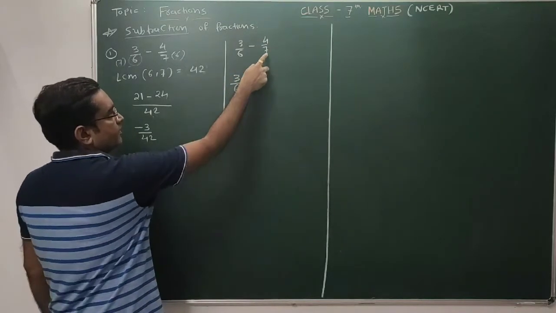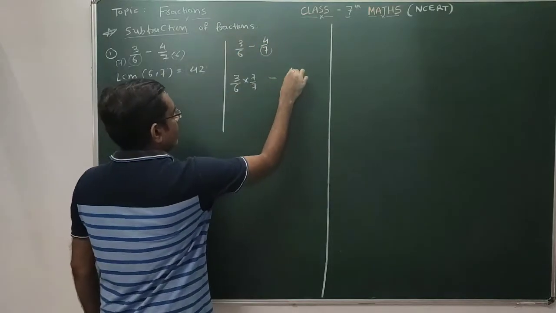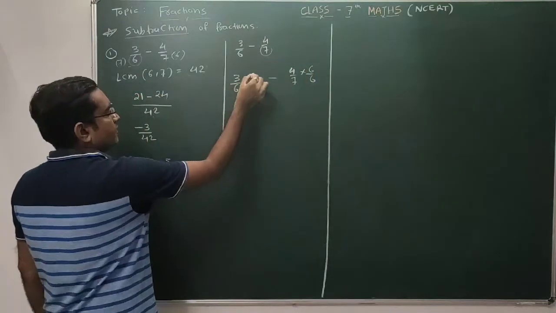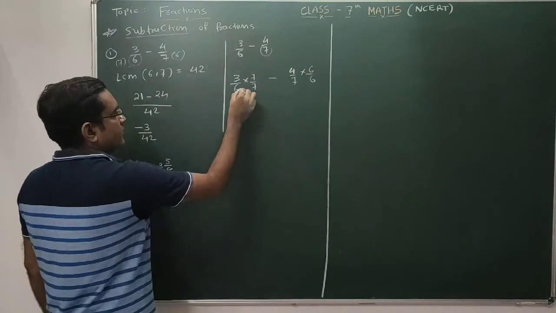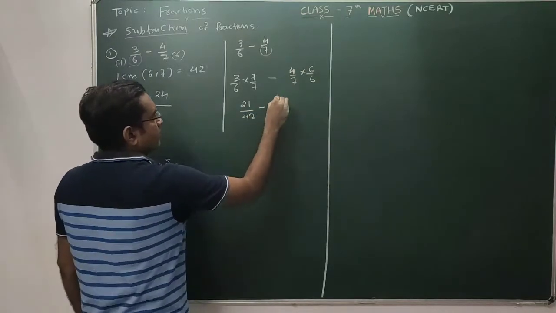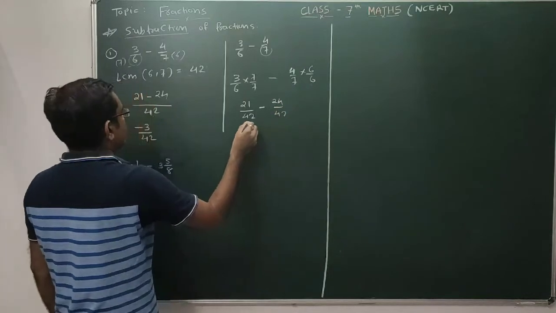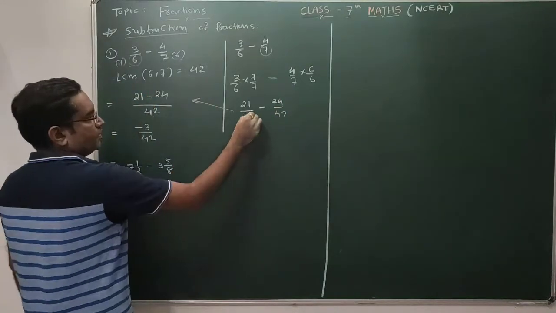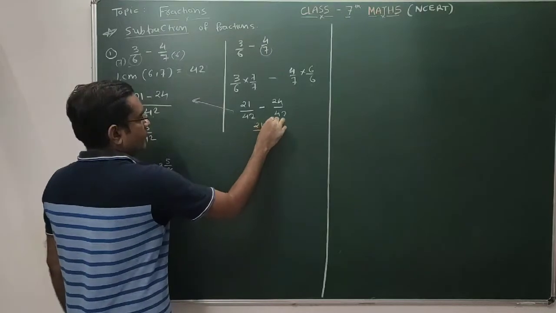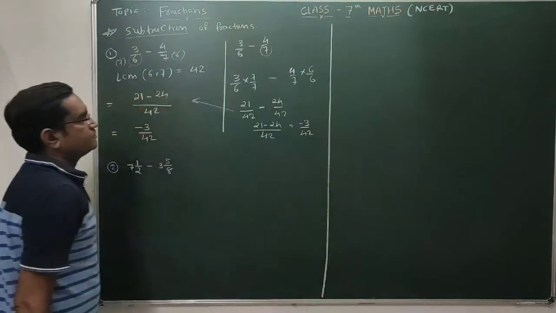देखो यहाँ पर 7 से ये denominator है ना, इससे भी multiply कर रहा हूँ यहाँ पर minus 4 by 7. This can be multiplied with 6. So this one is 7 3s are 21. This one is 6 7s are 42, minus this one is 6 4s are 24. This one is 7 6s are 42. Check this. Denominator is equal. So it's 42, 21 minus 24. We are getting the same answer, minus 3 by 42.